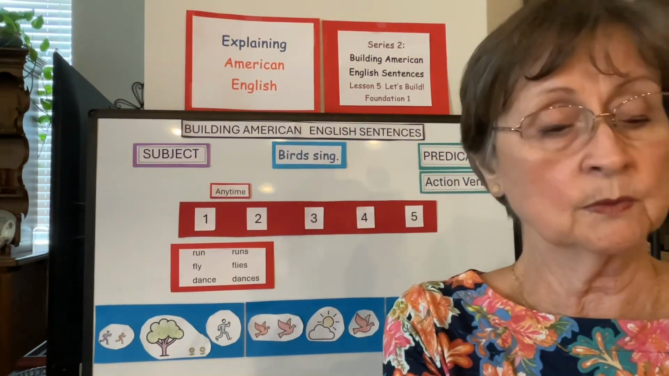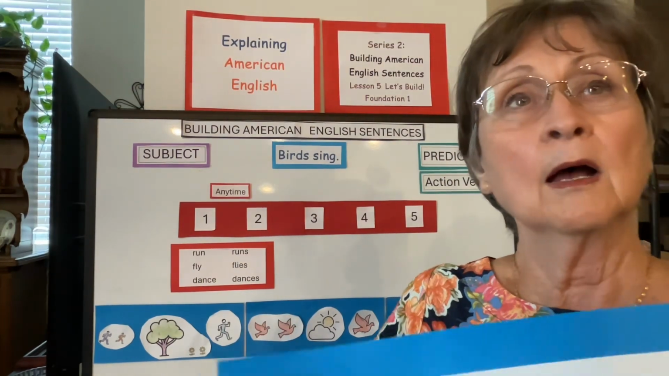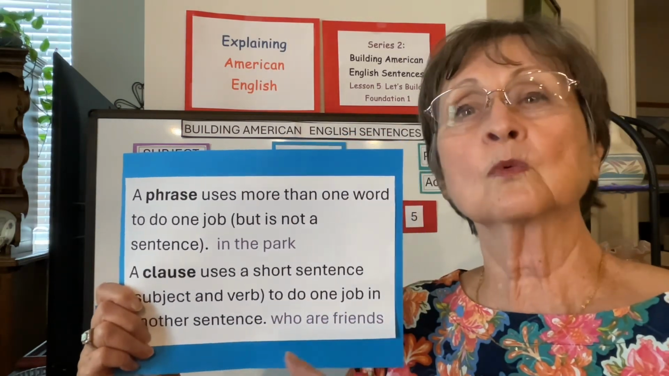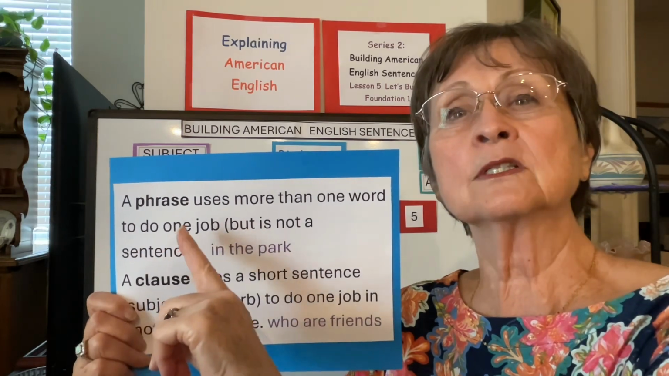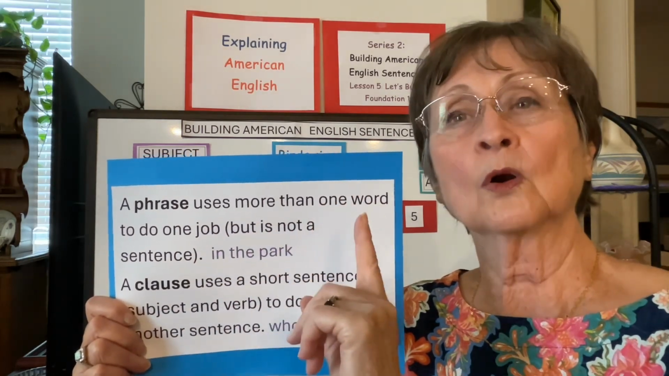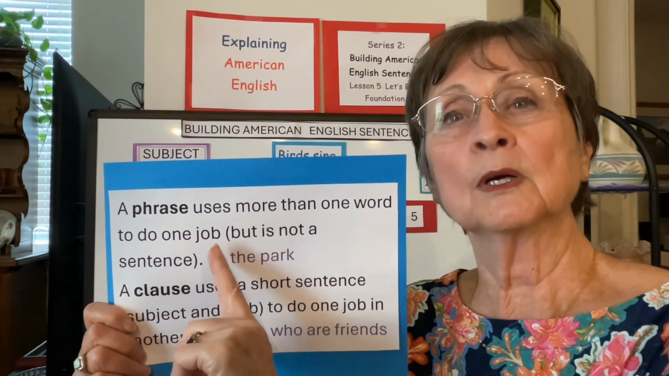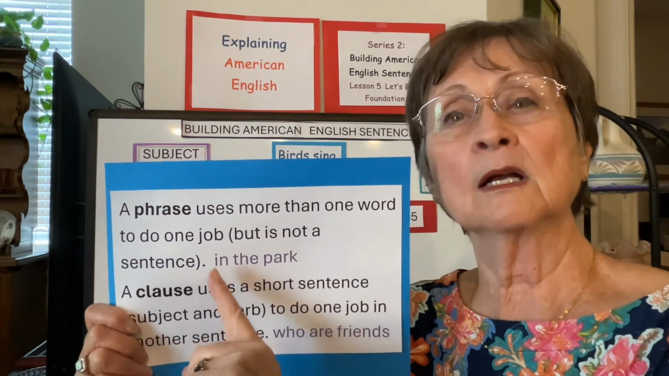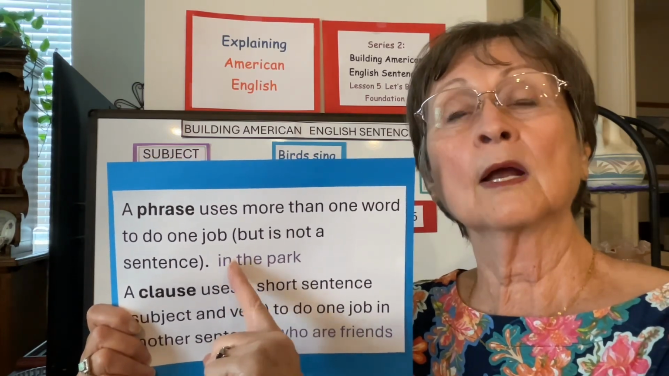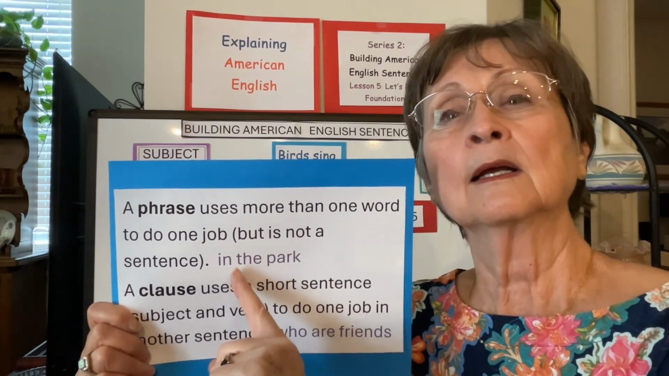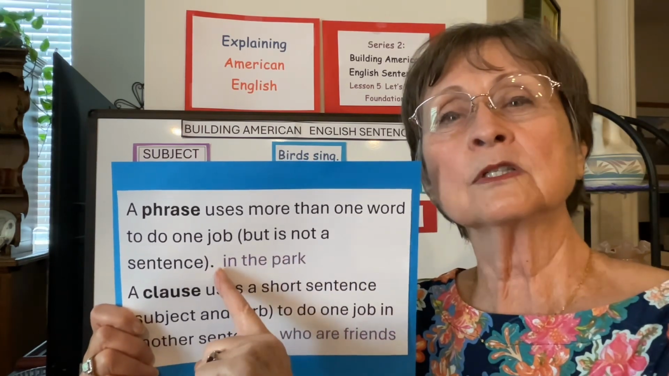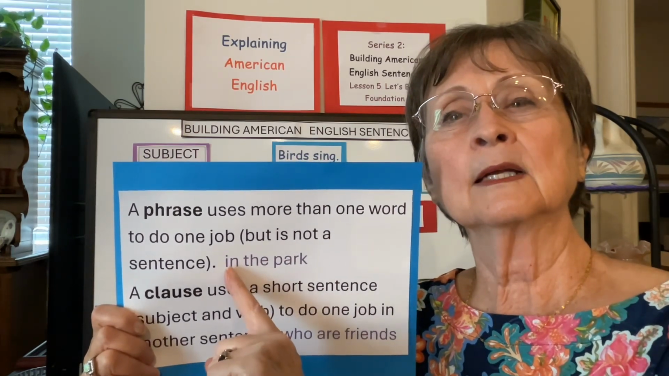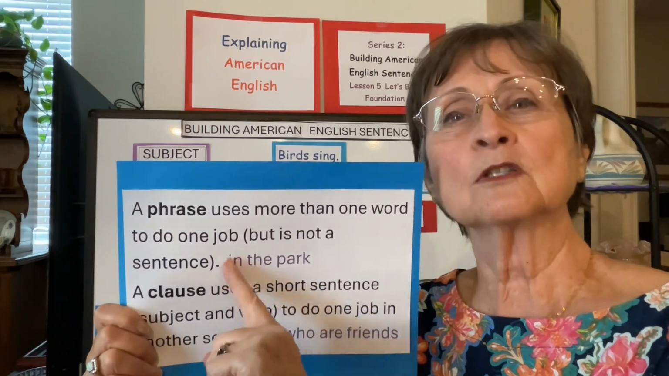Now, what is the difference between a phrase or a clause? My beginning students won't really understand all about this, but some of my students will, so let me put this in here. A phrase uses more than one word to do one job, but it is not a sentence. For instance, in the park tells where, or in some cases, which one, but it's not a clause because it doesn't have a verb in it, and it doesn't have a subject-verb pattern, so it's a phrase.